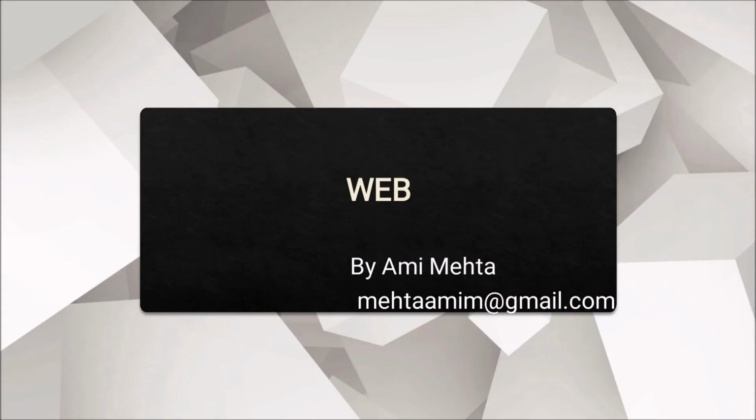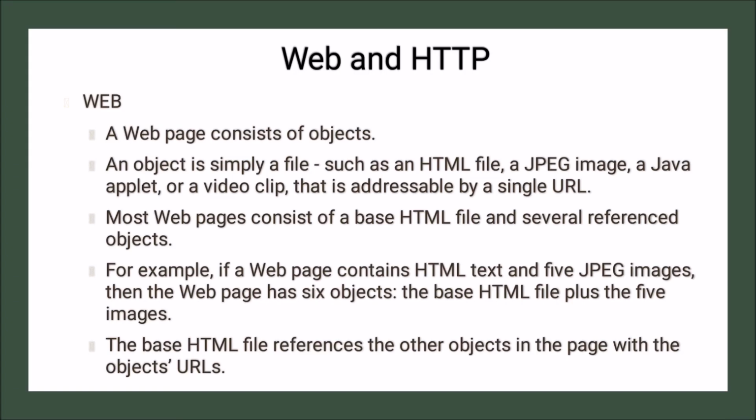Now, let us discuss what is the web. First we discuss a web page. What is actually a web page? A web page consists of objects. Basically a web page is nothing but a collection of objects.